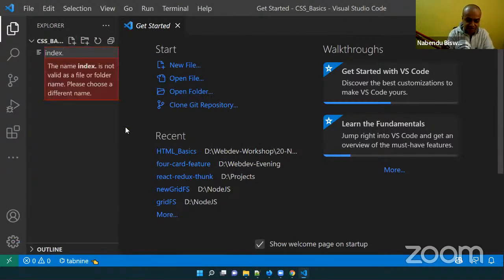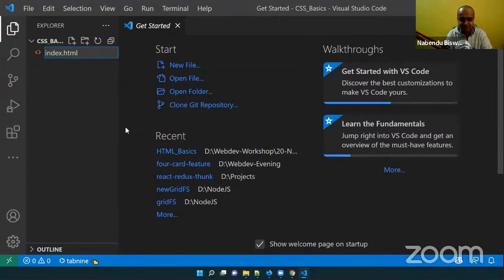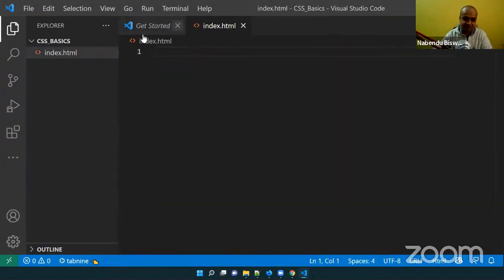Anyways, CSS is used to beautify things. Plain HTML sites are very boring. Initially the internet was introduced in 1993. There was no CSS, and the earlier sites were very boring. In 1995 CSS was introduced with HTML, and the sites became very vibrant and very good. Okay, so index.html is there.